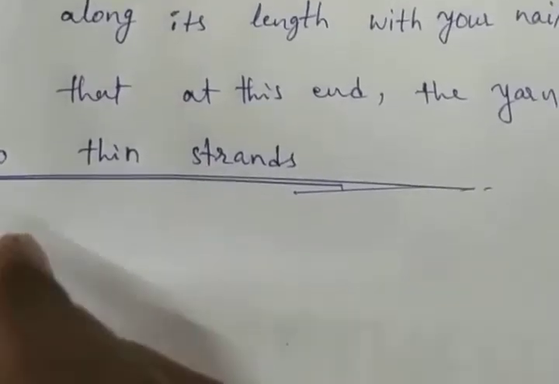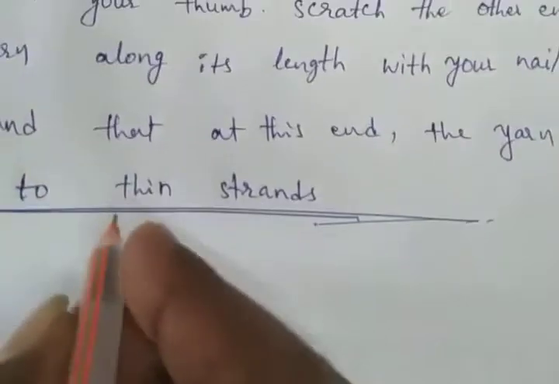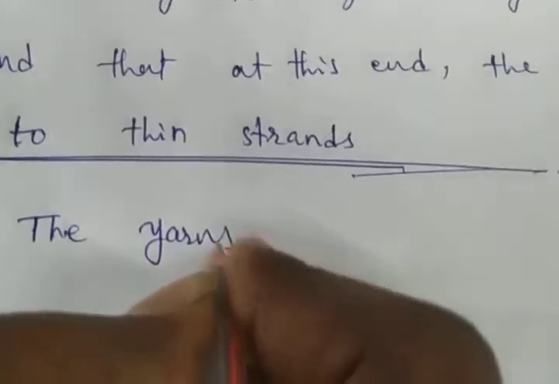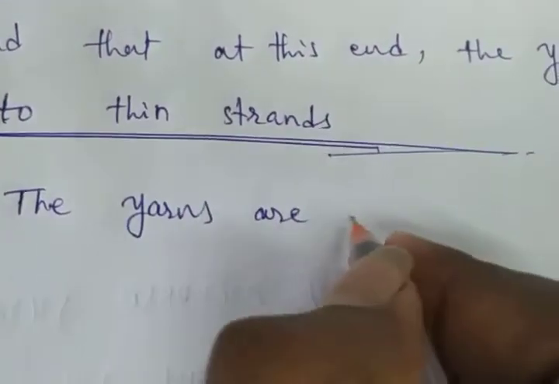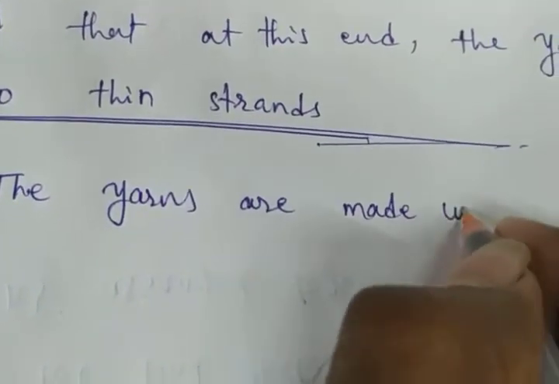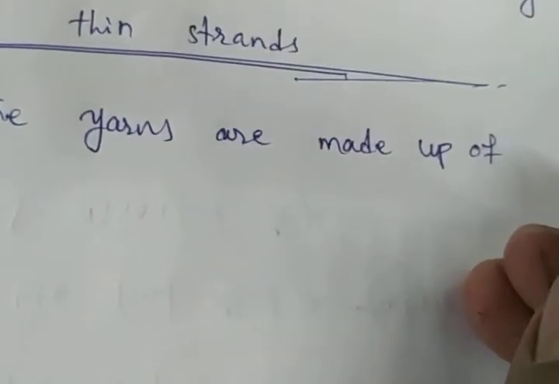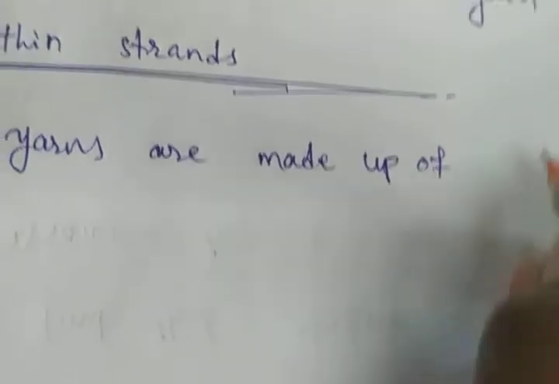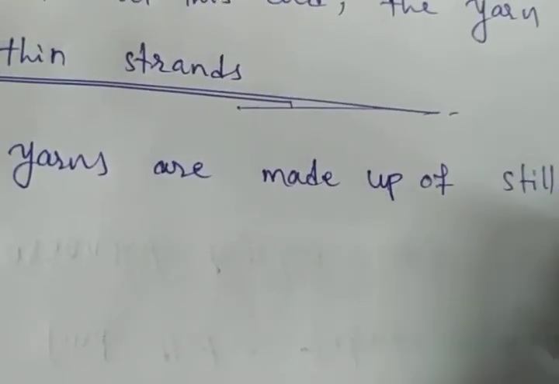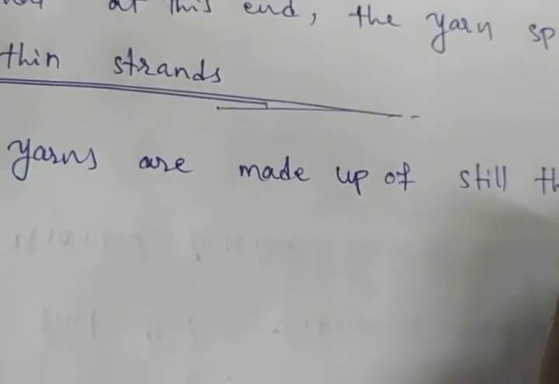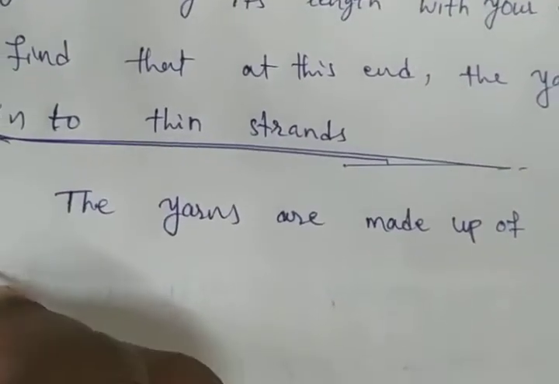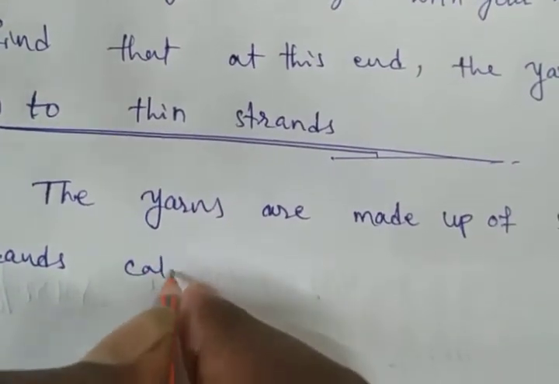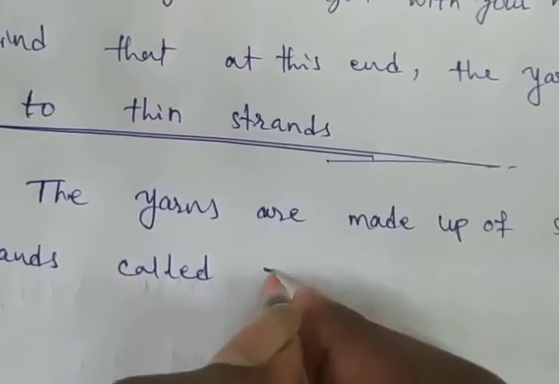Now what is a fiber? The yarns are made up of still thinner strands called fibers.